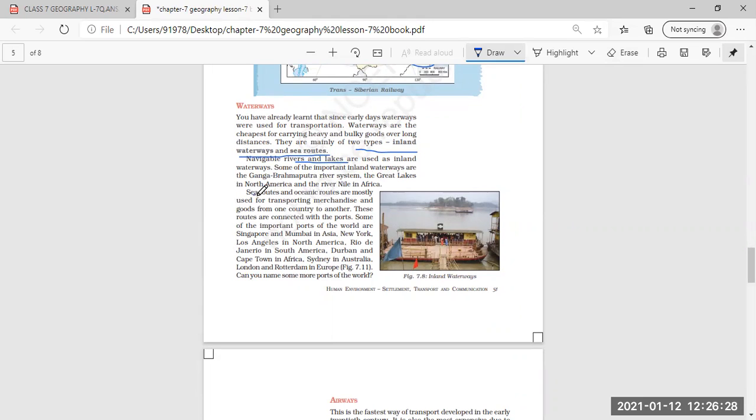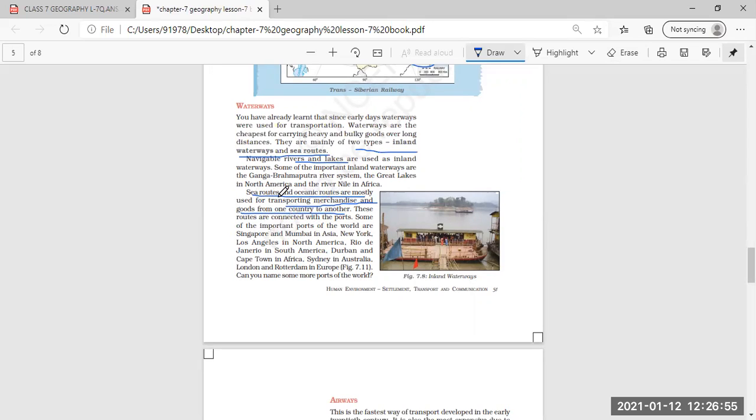Sea routes and oceanic routes are also the most common for transporting merchandise and goods from one country to another, means big heavy goods, and even people can be taken from one place to another through the sea routes. Mainly for trade purposes, sea routes and oceanic routes are used.